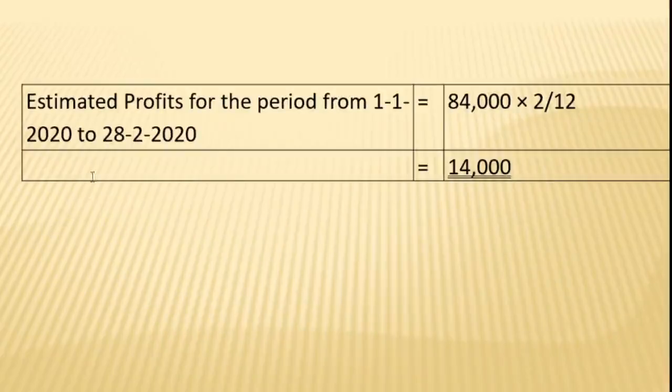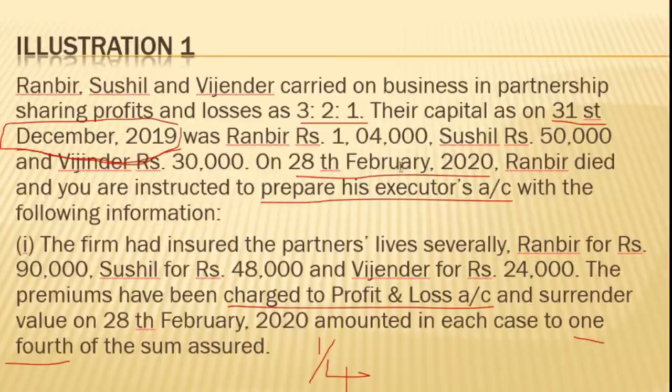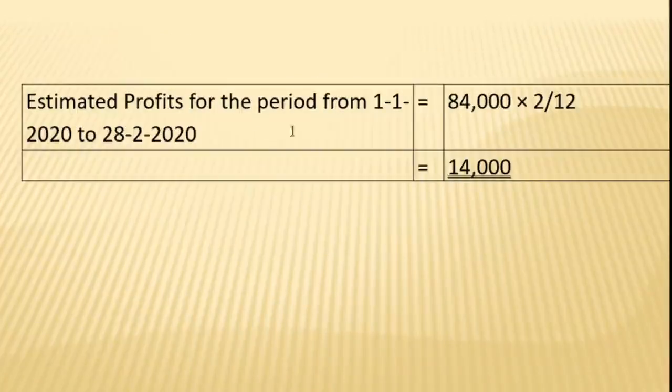That is 84,000. Now this 84,000 amount is for one entire year. But this deceased person remained alive in the current year of death only for 2 months. That is, from 1/1/2020 he was alive up to 28 February 2020.